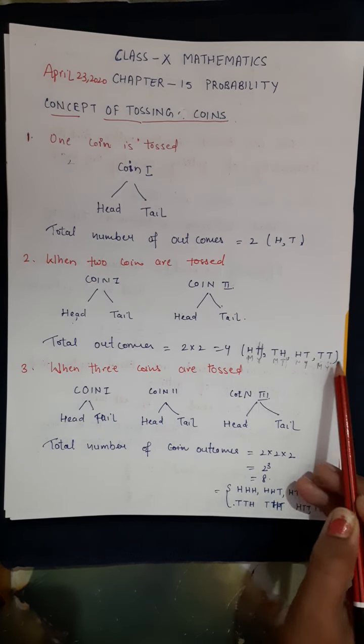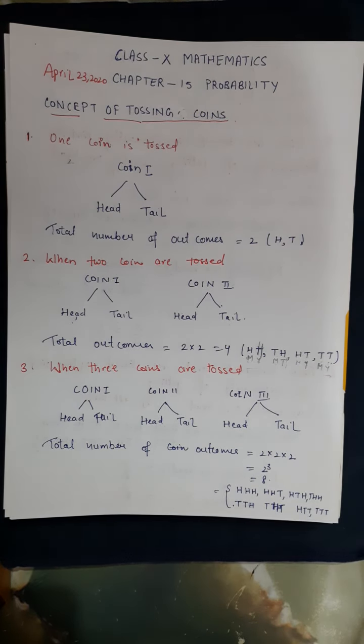So these are the 4 total outcomes when 2 coins are tossed simultaneously or one coin is tossed twice. One and the same thing, right? When a single coin is tossed twice, only these outcomes will occur.